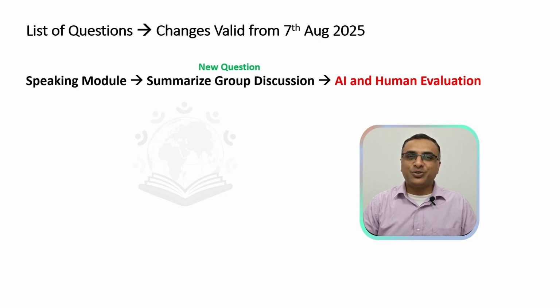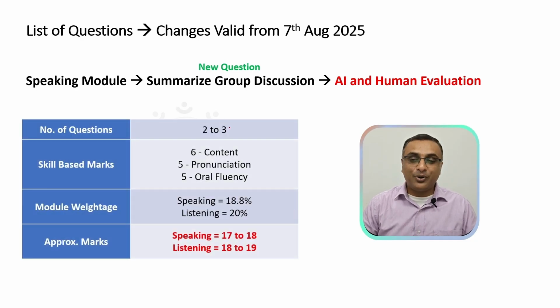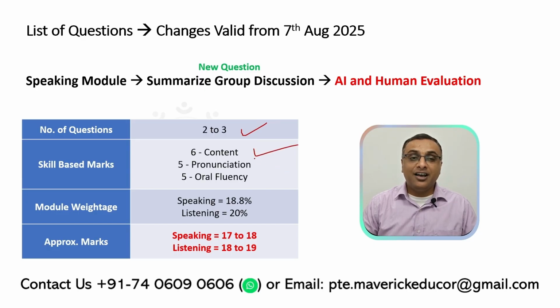Moving on to the next question in your speaking module. Summarize group discussion, the new question added by PTE. Now you will get approximately about 2 to 3 questions, and skill based marks would be 6 marks for content, 5 marks for oral fluency and 5 marks for pronunciation.